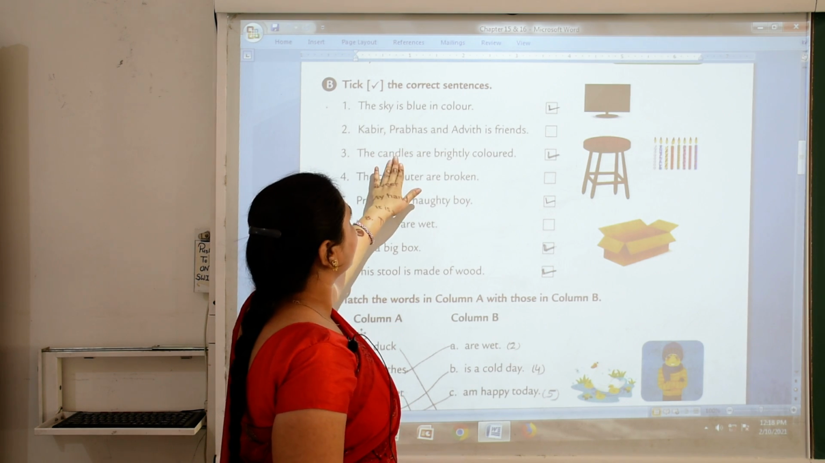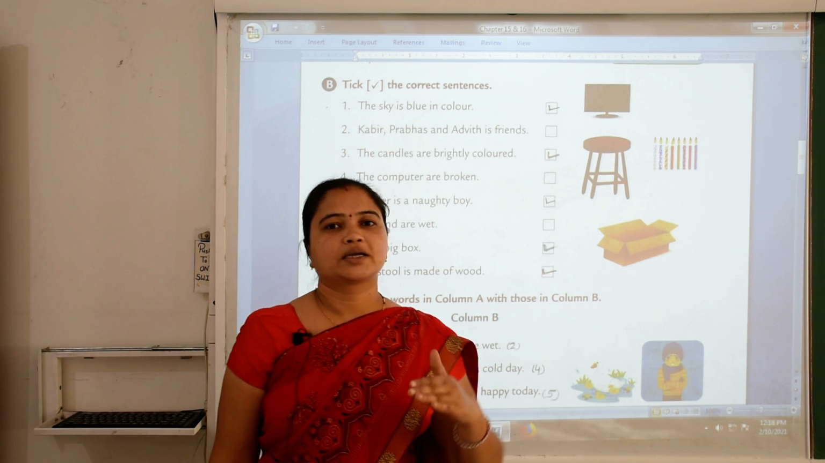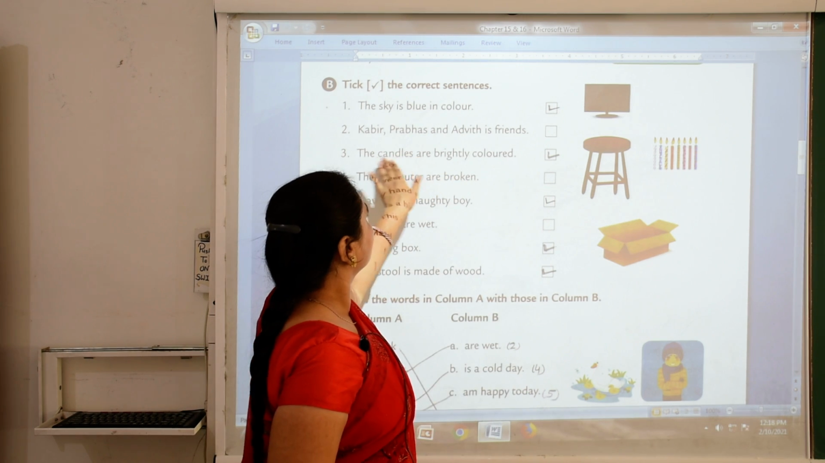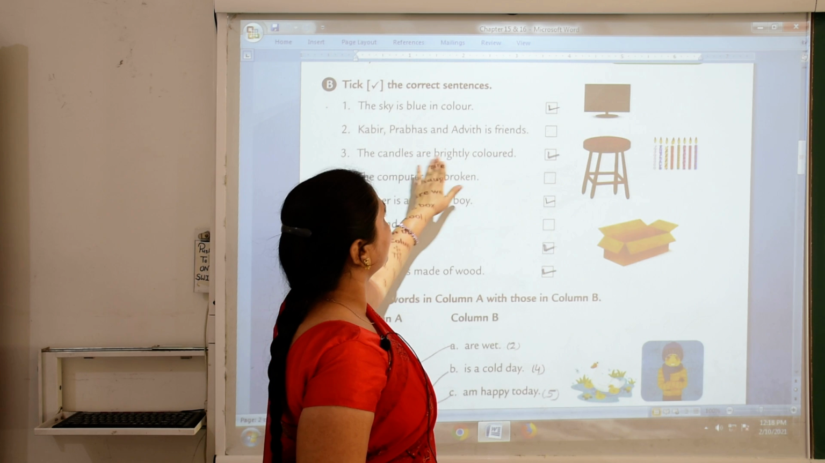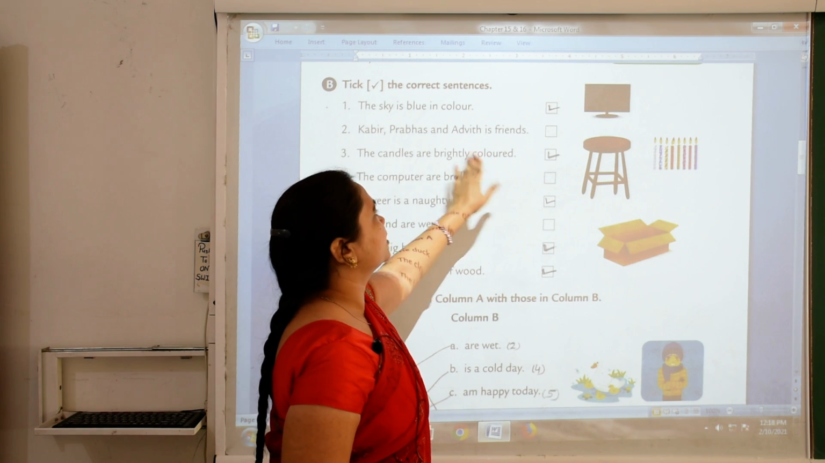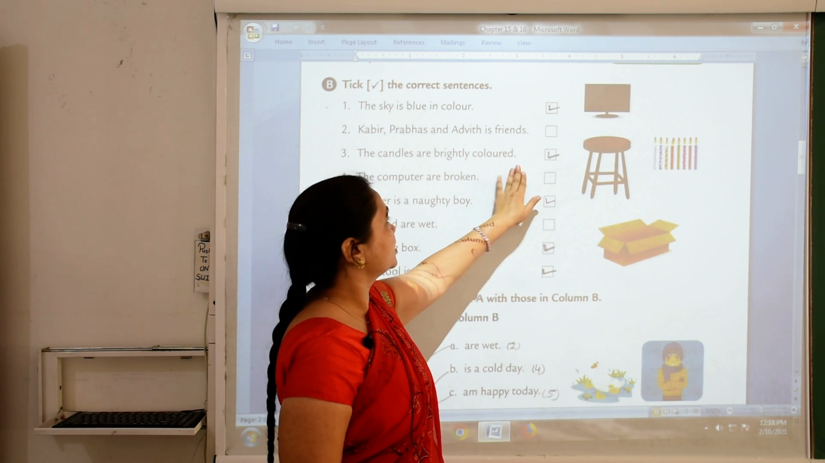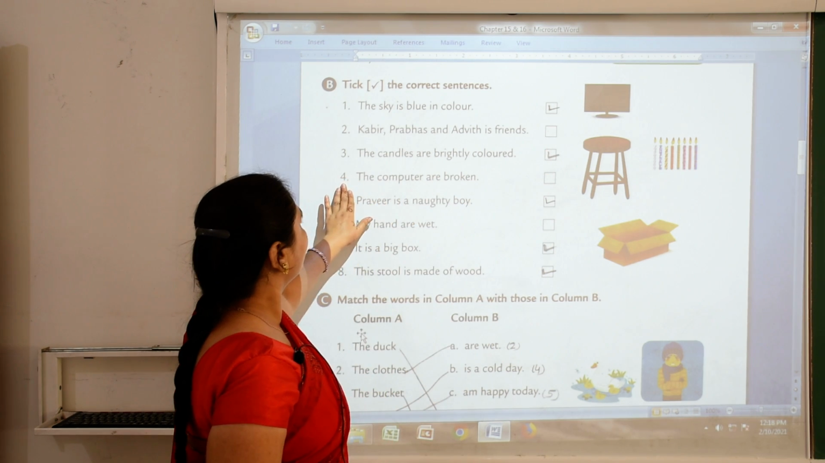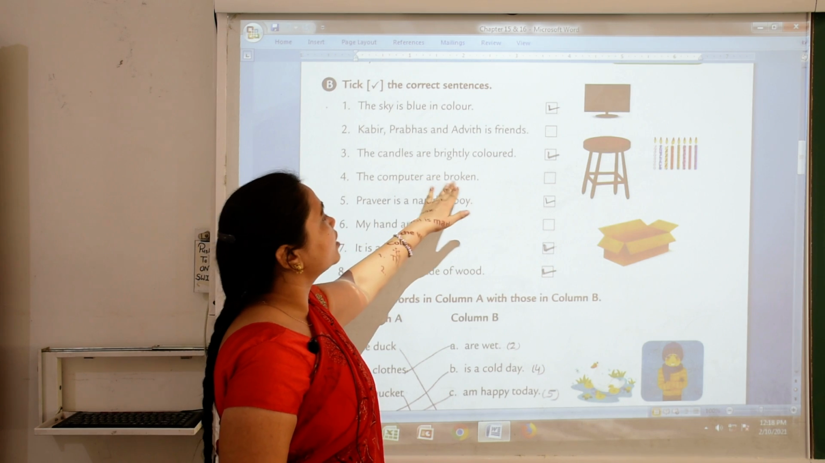Number 3, the candles. Here candles is plural naming word. So here right, the candles are brightly colored. It means it is right sentence. So we tick right. Number 4, the computer are broken.